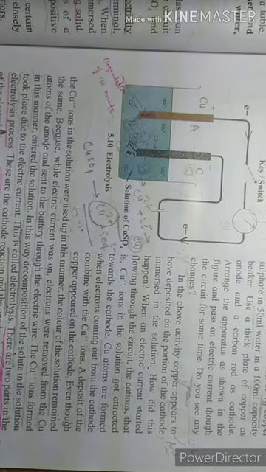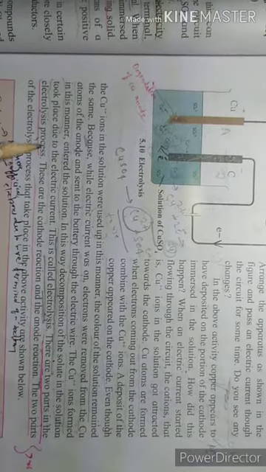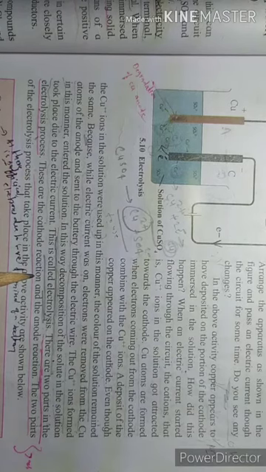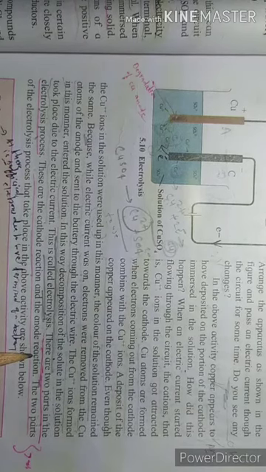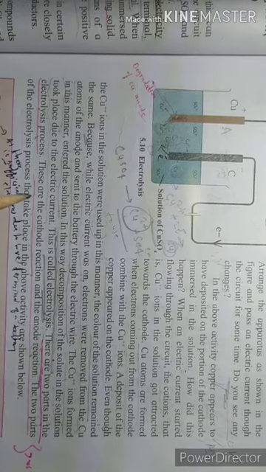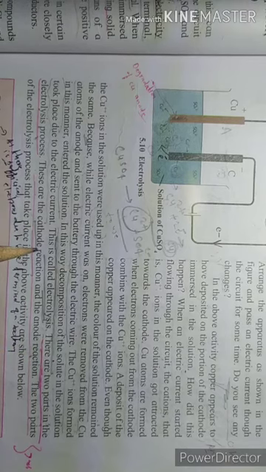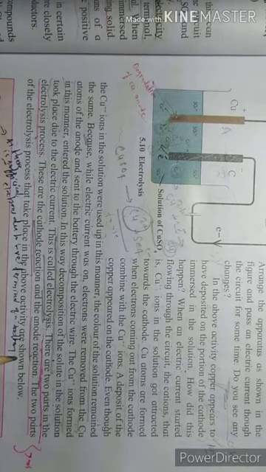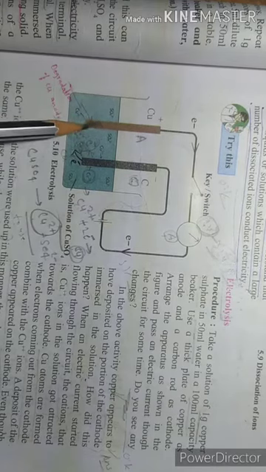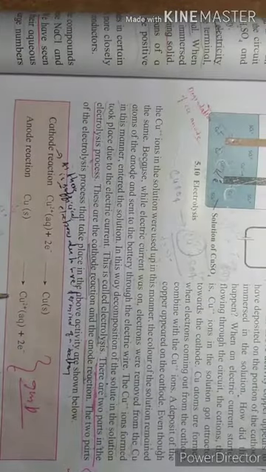There are two parts in the electrolysis process. These are the cathode reaction and the anode reaction. Remember, there are two parts: the cathode reaction and the anode reaction. The two parts of the electrolysis process that take place in the above activity are shown below. Okay, listen, one more thing. If you pass electricity for a longer time, there will be degradation, and the size of the electrode will be reduced. Okay, two reactions. This is important.